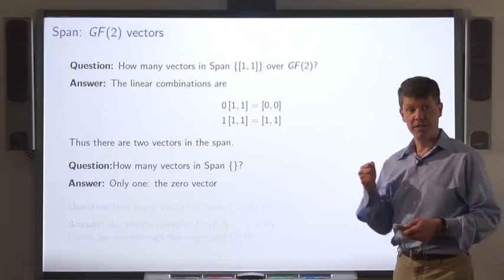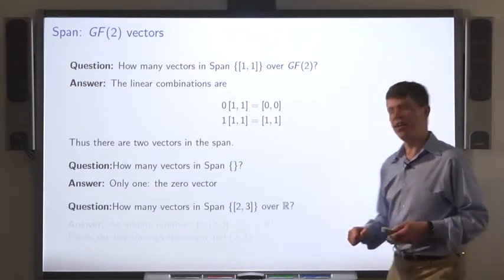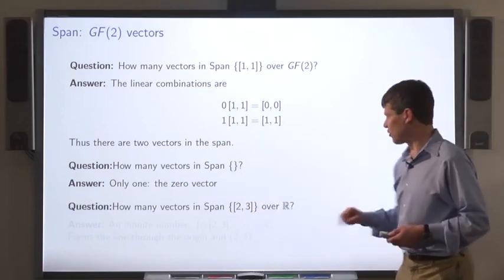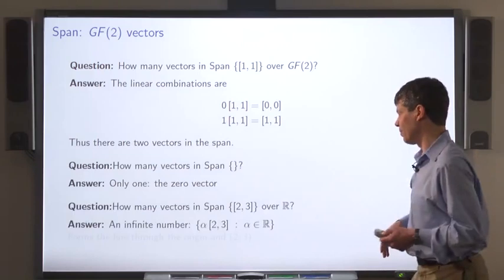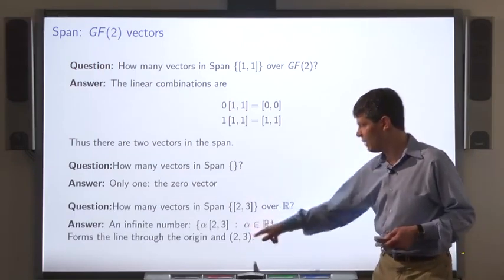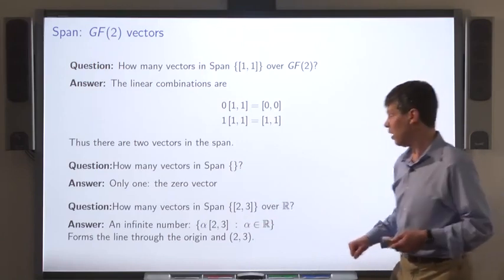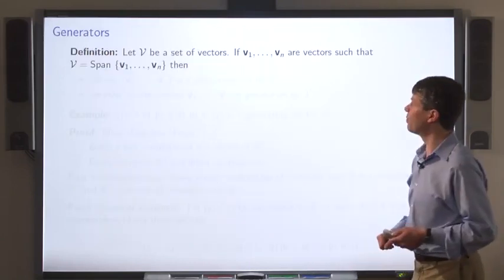Well, there's only one, the 0 vector. How many vectors are there in the span of this single vector over the real numbers? There are an infinite number. And these linear combinations form a line through the origin and the point (2, 3).